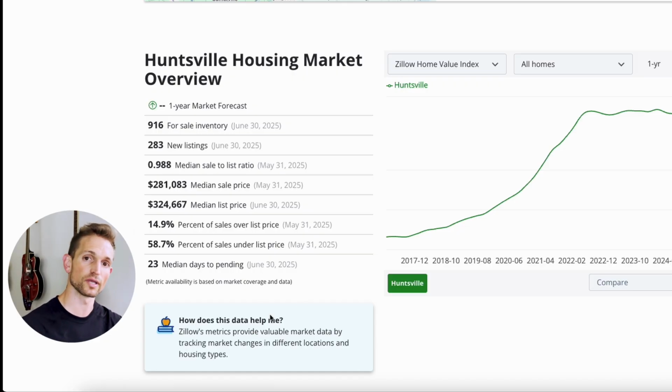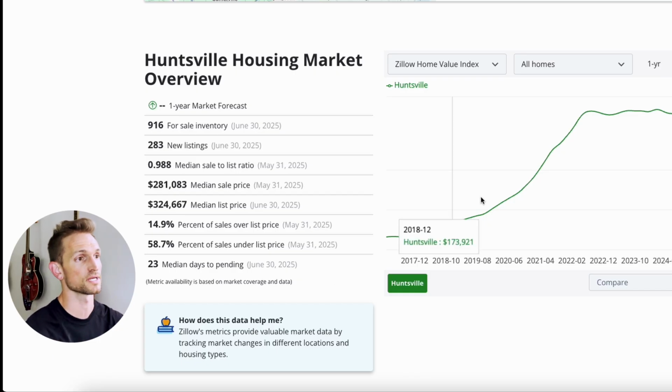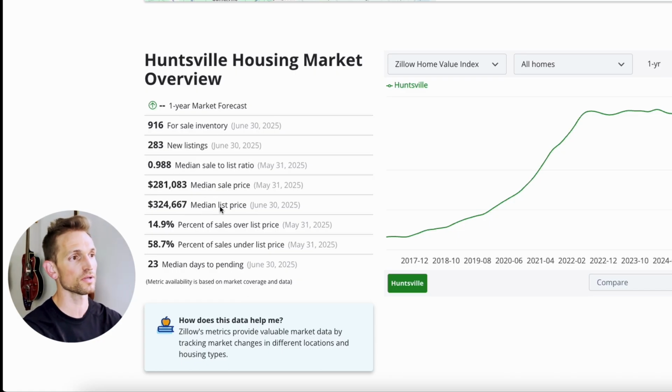So if I am looking at Rafi as a platform that I may want to market with, the first thing I'm going to pay special attention to here is this median list to sale price. And what I want to start thinking about is who the person is that could be receiving communications or my marketing material, which is probably a real estate agent. And so if they do, one of the things that we should be aware of is what are they communicating with their buyer?